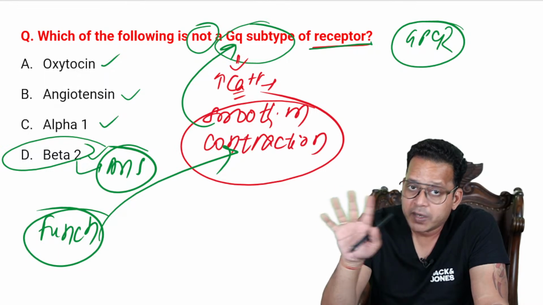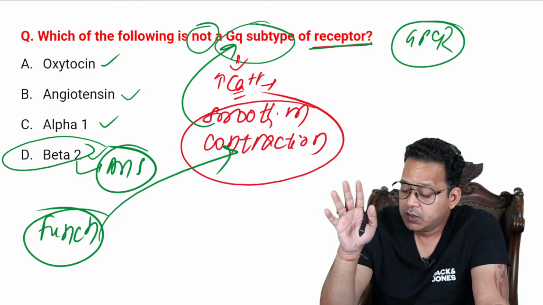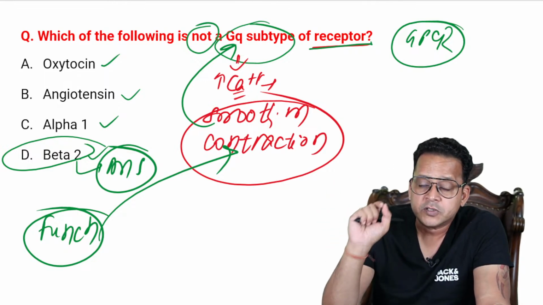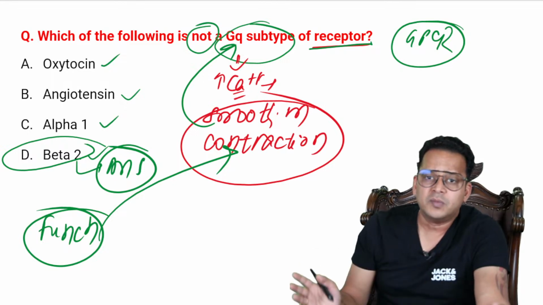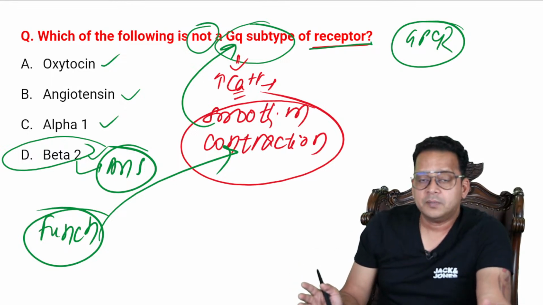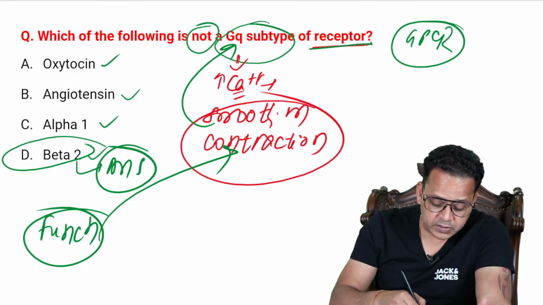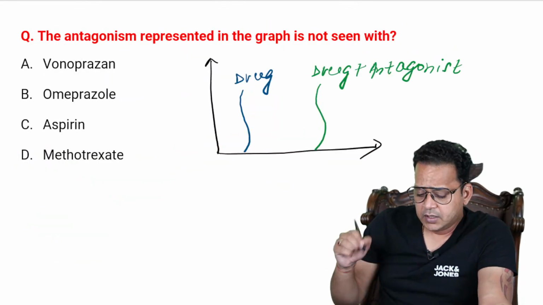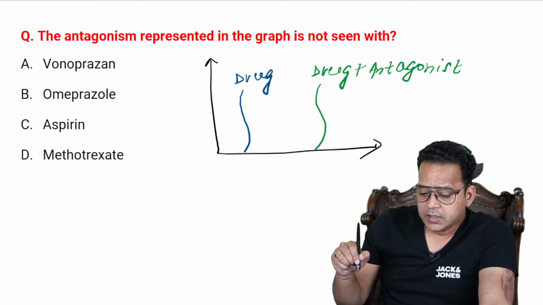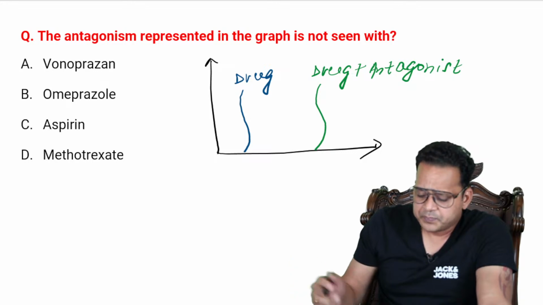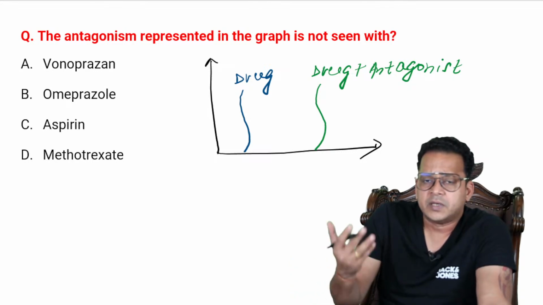I've told you this in my lectures as well. Even if you have no idea what a receptor subtype is, you can make a guess from the physiological functions, because there is no limit to how much you can mug up, but there is no limit to how much you can understand. I've told this time and again. So excellent, guys. Many of you guys have given the right answer. Look at the MCQ. The antagonism, yeah, you have to rule out. A lot of times, all of you know, you have been giving GTs, right?